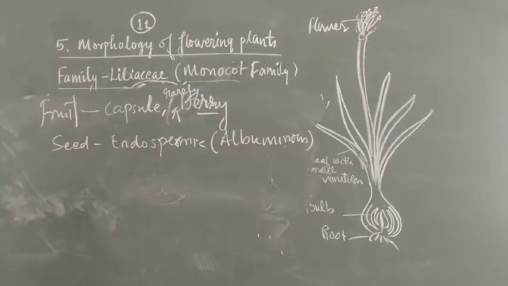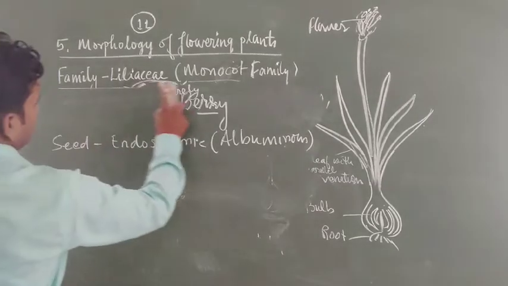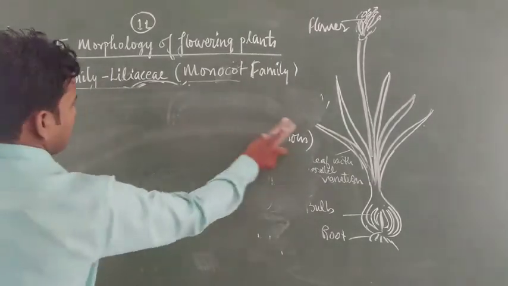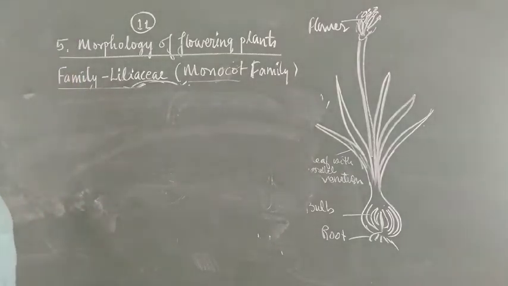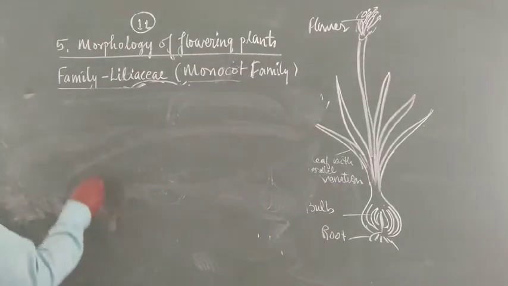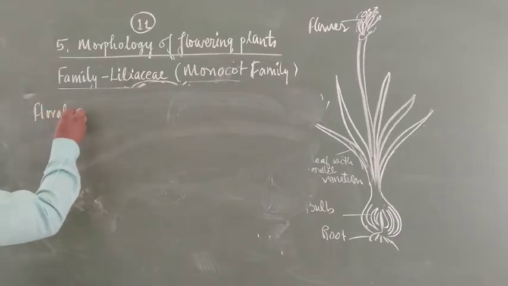Now students, the next one is the floral formula. What is the floral formula of the family? You have already learned, students. No calyx and corolla are found. In place of calyx and corolla, perianth is found, and the perianth is in number 3 plus 3.